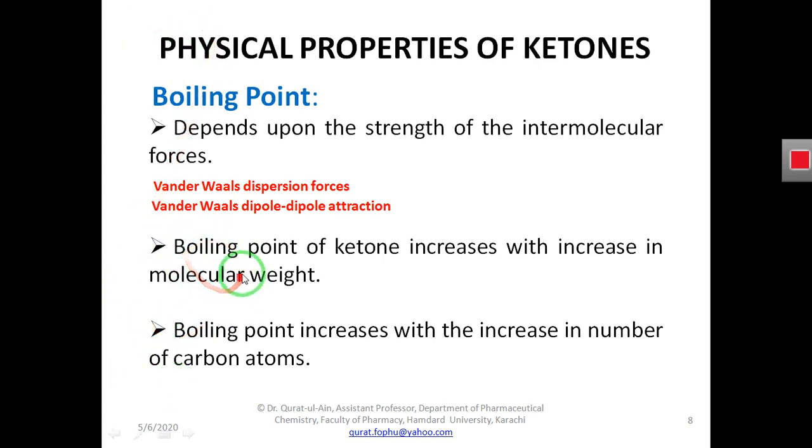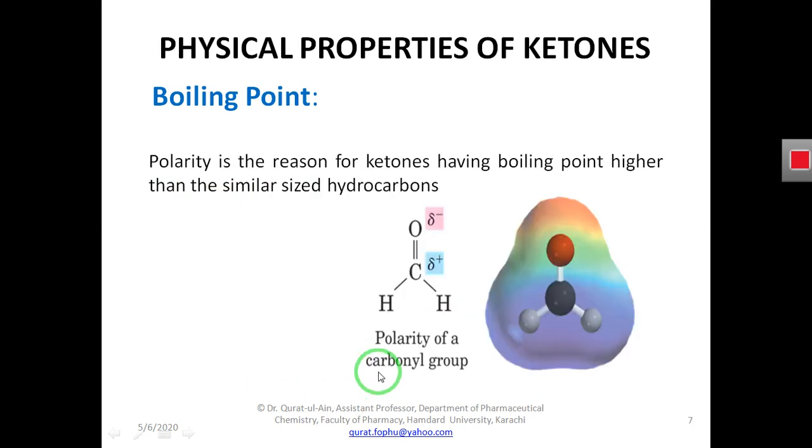And this boiling point of ketone increases with the increase in the molecular weight, and with the increase in the number of carbon atoms. Because as you are seeing, carbon atoms have a partial positive charge in ketone. So if we increase the number of carbon atoms in ketones, what will it mean?